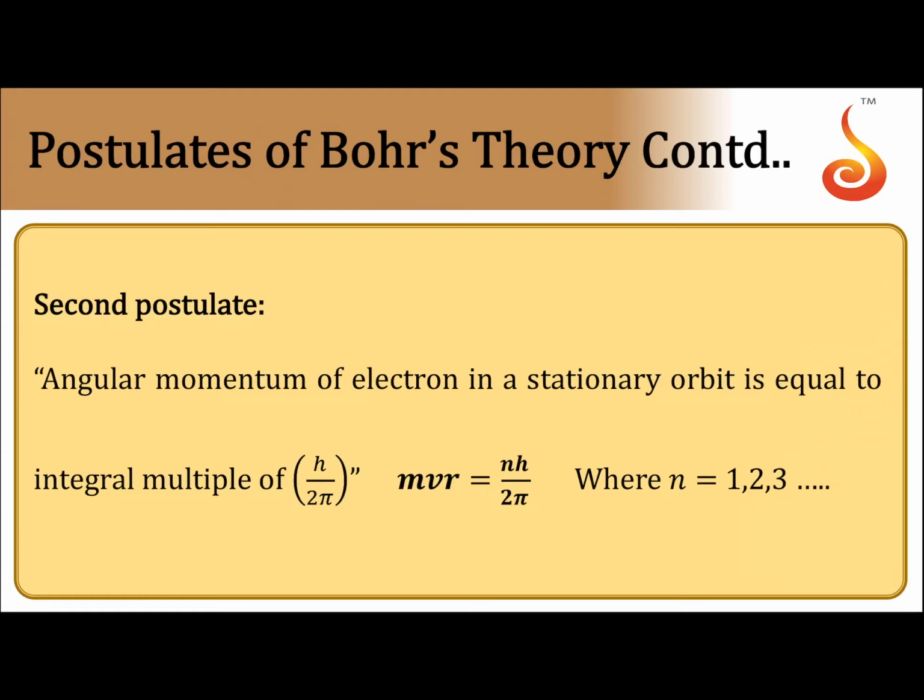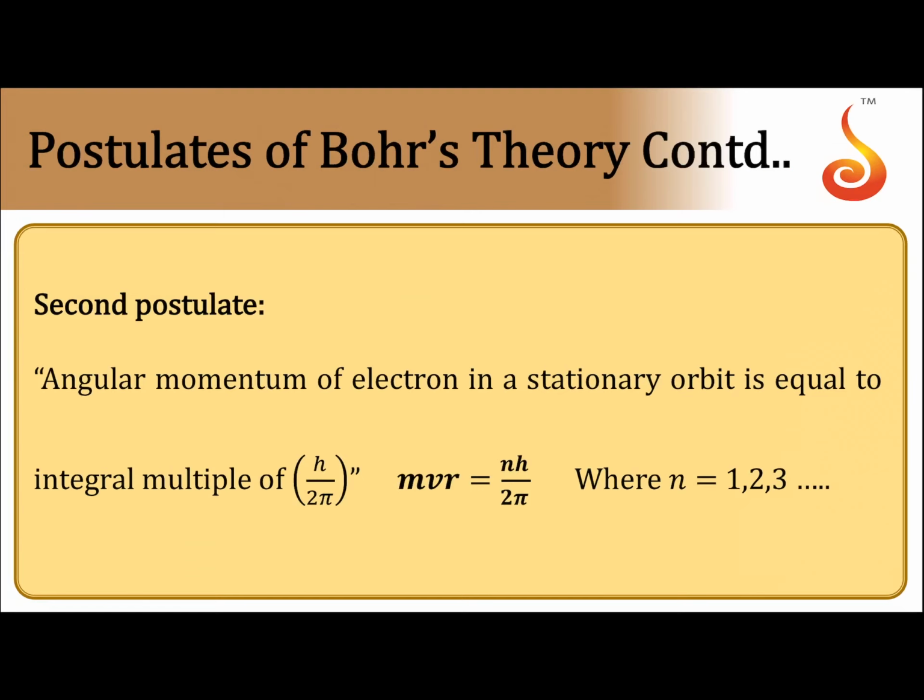The second postulate is related to the angular momentum of the electron in a stationary orbit. Whenever the electron is in a stationary orbit, the angular momentum of the electron is given by nh cross, or nh by 2 pi. So we can write mvr is equal to nh by 2 pi. Here n can take any integral value: 1, 2, 3, and so on.